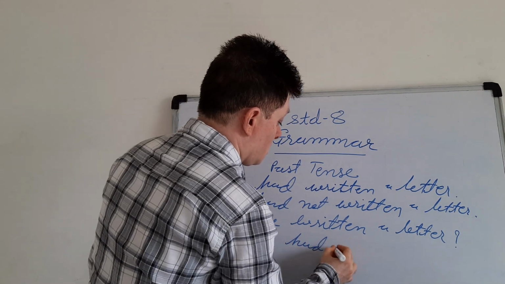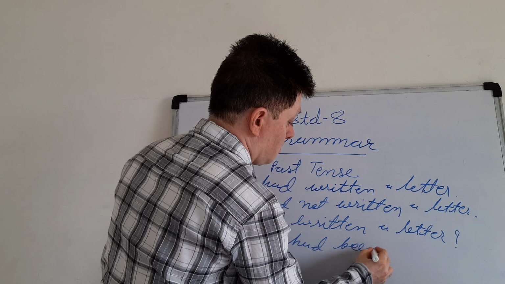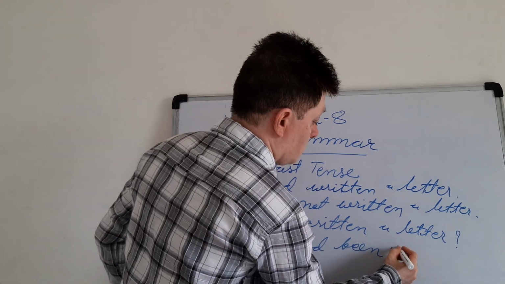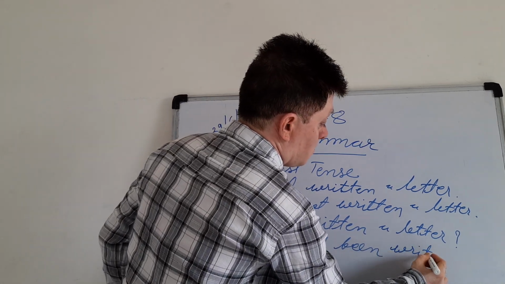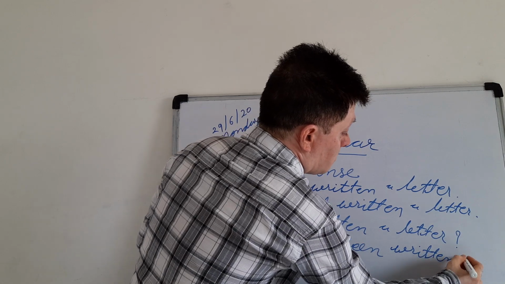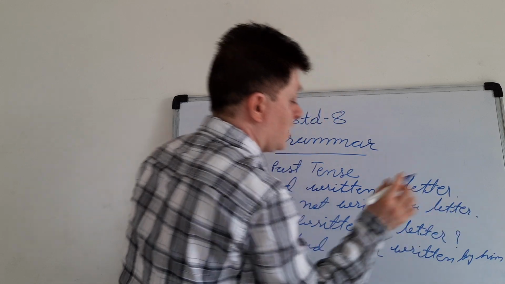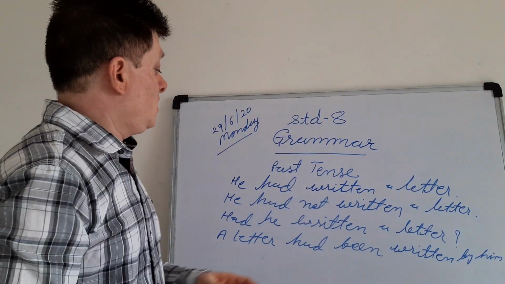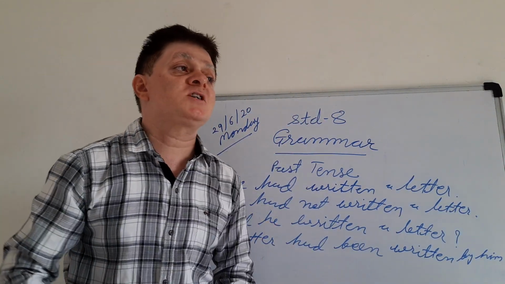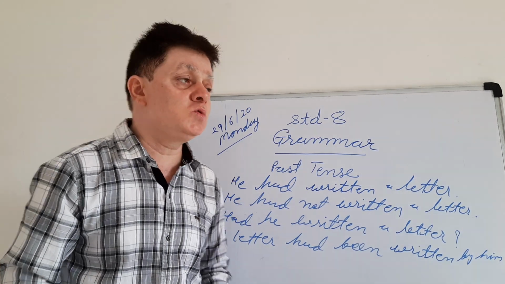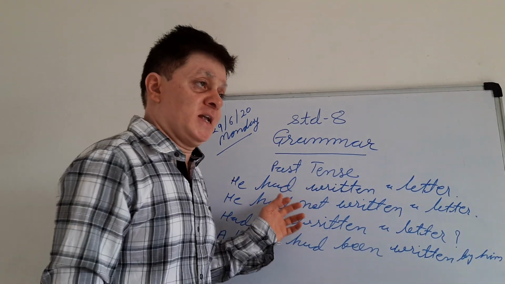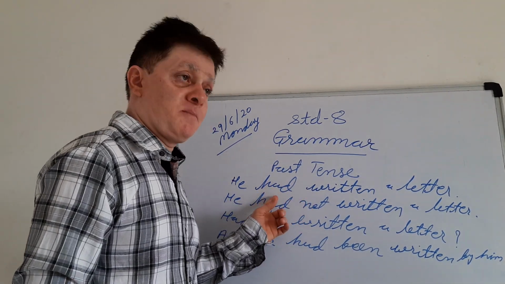A letter had been written by him. So this way you can do the past perfect tense. In past perfect tense we have to use had as a helping verb.